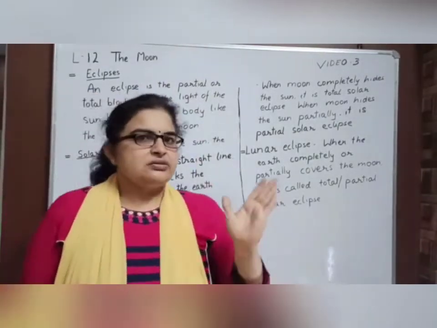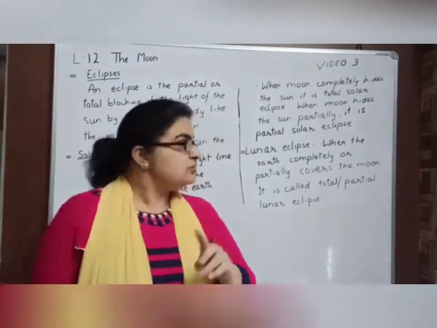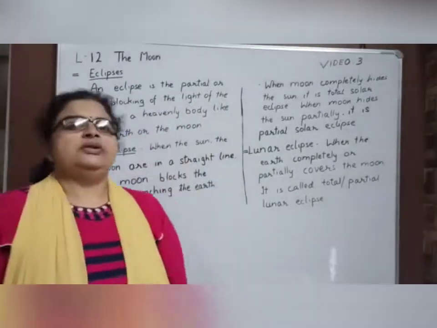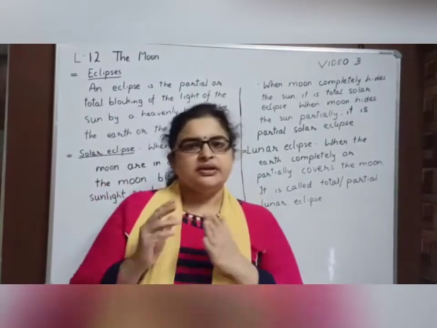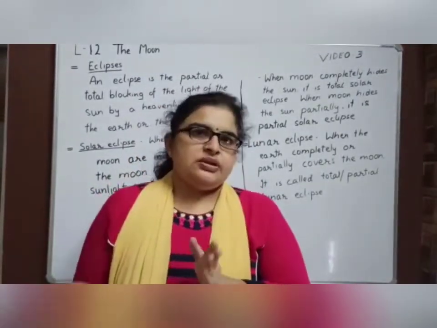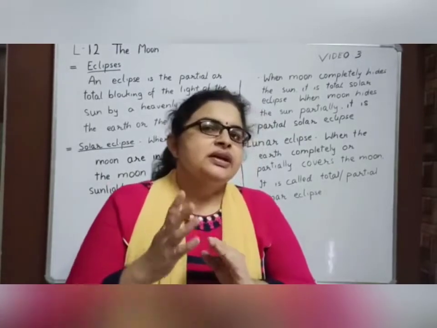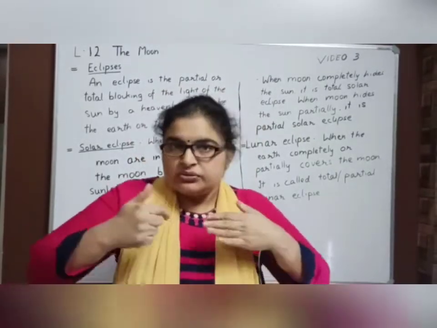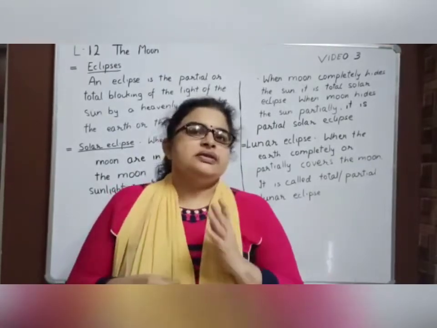That is, sunlight is not reaching earth because of a heavenly body like the earth or the moon. Either the earth is blocking or the moon is blocking, because of which the light of the sun is not reaching a particular point or us. That is called an eclipse.